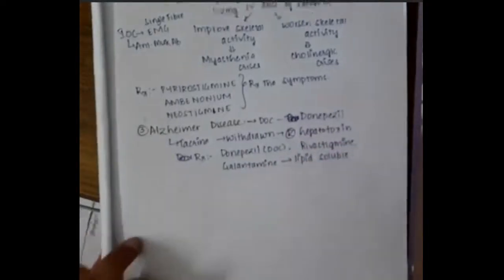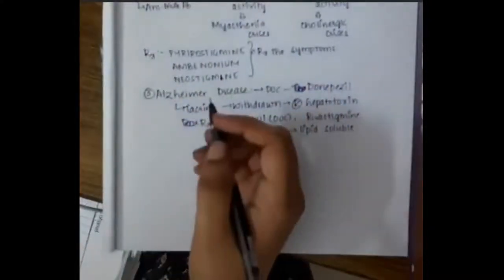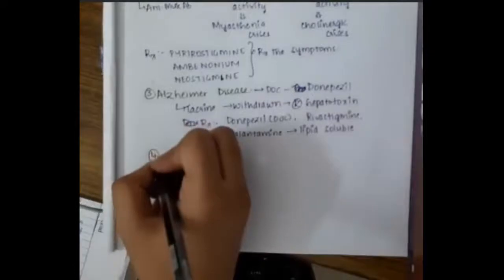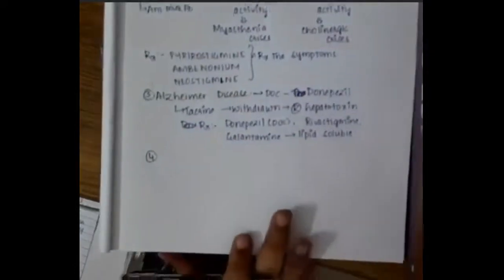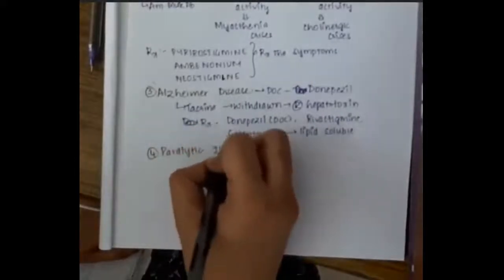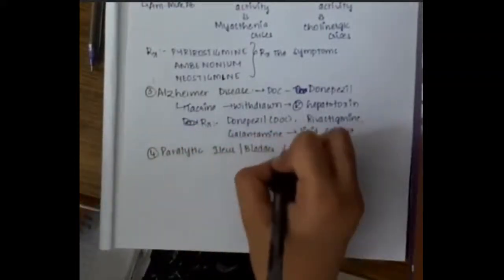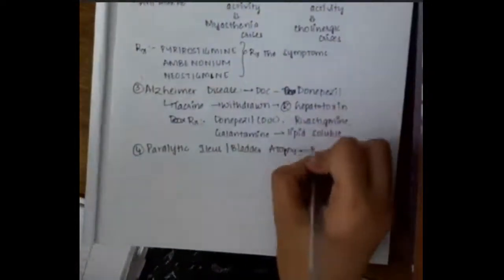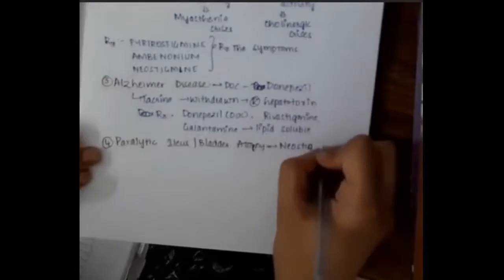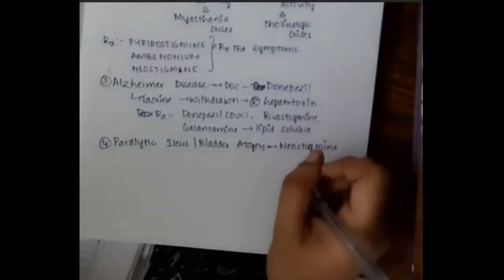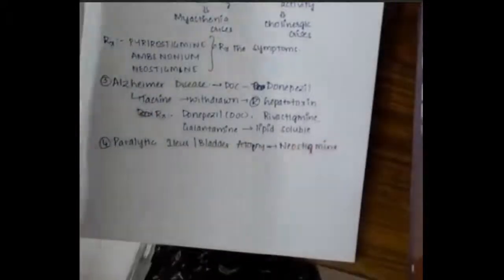Then we have the fourth use, which is that the reversible anticholinesterases are also used in paralytic ileus and bladder atony. The parasympathetic system helps in voiding of urine, so as a result they are used in paralytic ileus and bladder atony, and here we use neostigmine only.